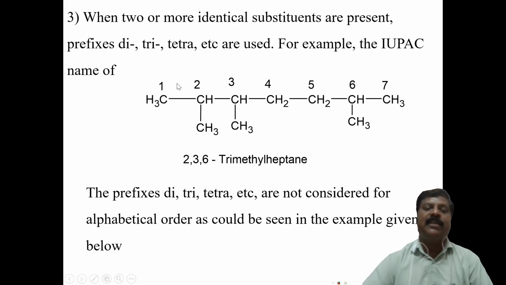Then you have to write the numbering, which is the same according to the rules I explained earlier. 2, 3, 6, and that is repeated 3 times, therefore trimethyl. This has 7 carbon atoms, therefore it is called heptane. Heptane contains only carbon single bonds. Therefore the name of this compound is 2,3,6-trimethylheptane.